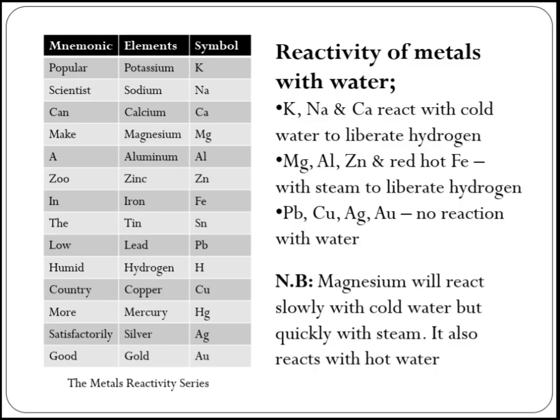The reason why we don't use dilute HNO3 is because dilute HNO3 itself is a very strong oxidizing agent. So usually it oxidizes the hydrogen, so it doesn't produce hydrogen. That is why we don't really use it in the production of hydrogen. Although magnesium is the exception there, only magnesium can react with dilute HNO3 to produce hydrogen. Others won't actually do that.